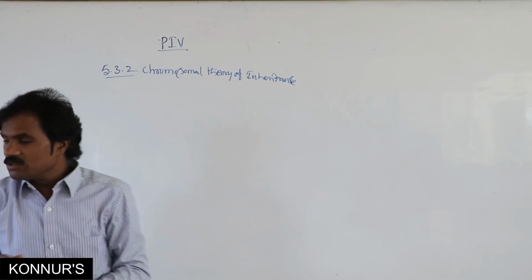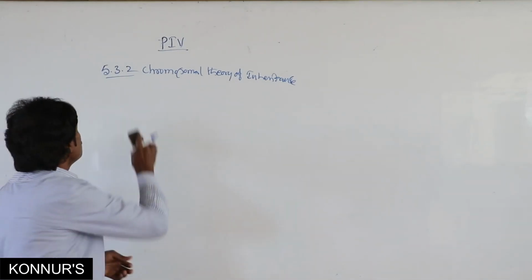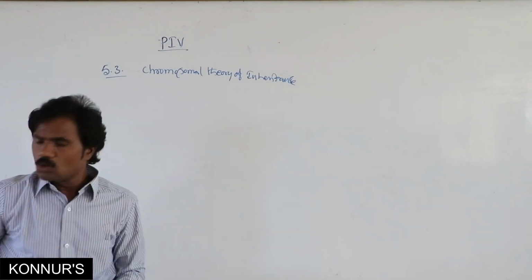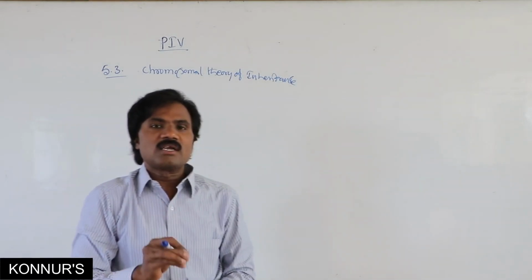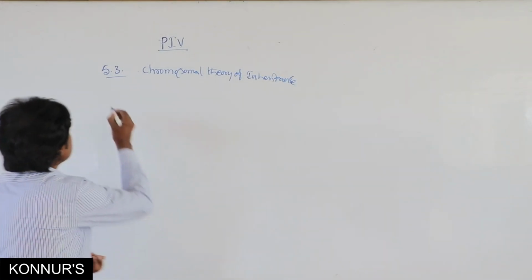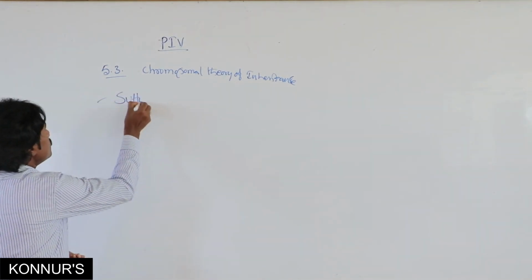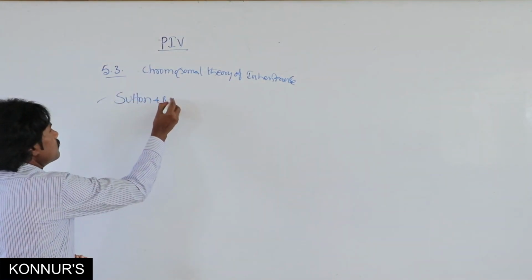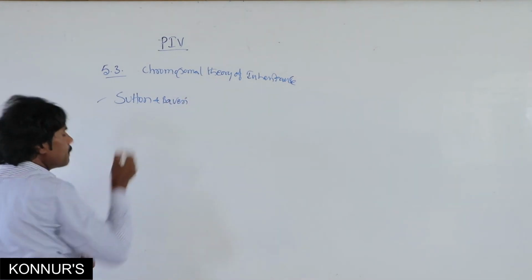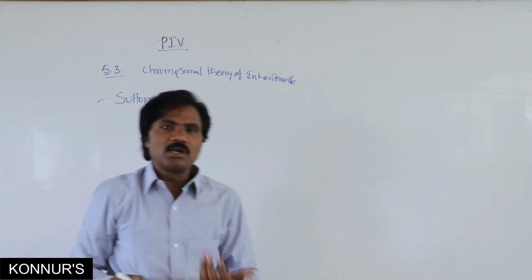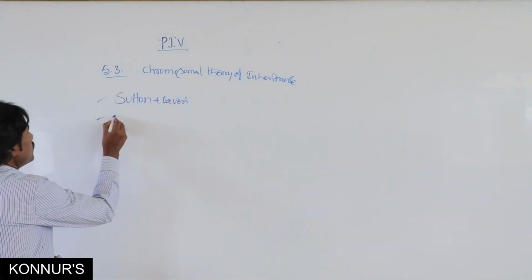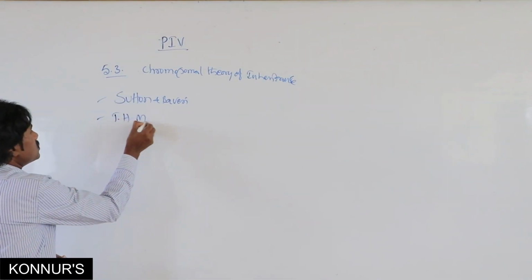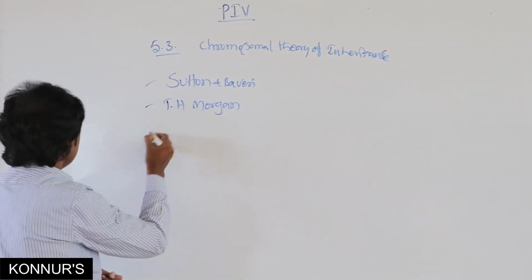Who is the scientist who explained chromosomal theory? That is Sutton and Boveri. They proposed it, and the one who experimentally proved the chromosomal theory is T.H. Morgan.